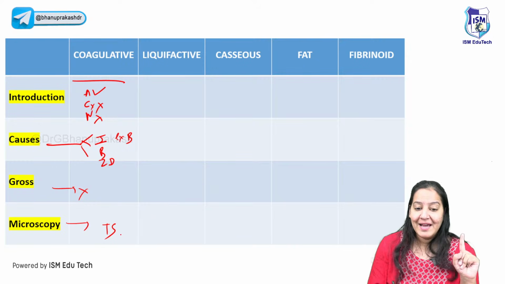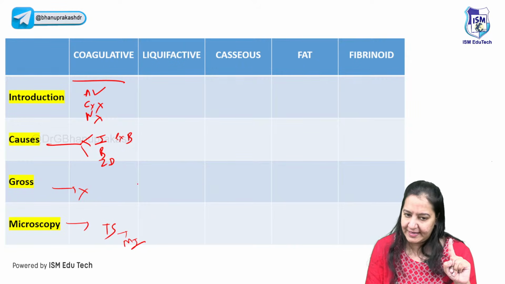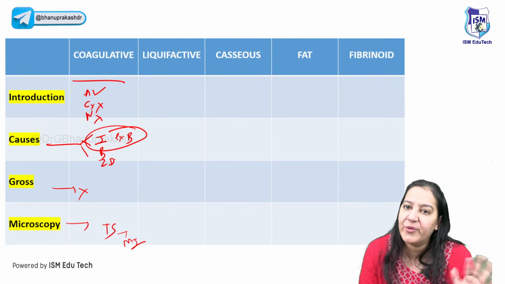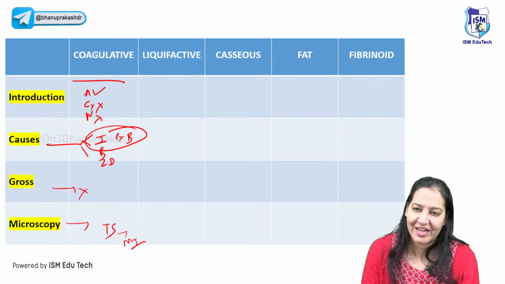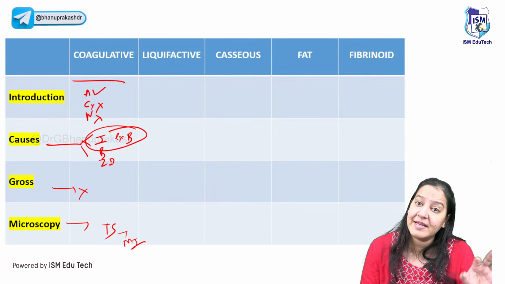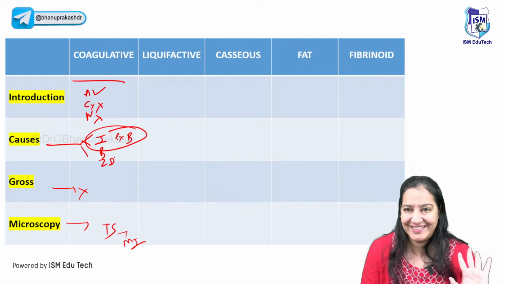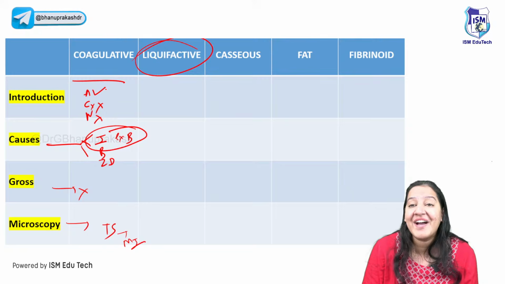We are done. Yes, MI will be a cause here. One of the causes, ischemia of all organs including heart. In MI, the ischemia of the heart is occurring, right? So yes, Vivek, you are absolutely right. Ischemia of all organs including heart also, but not brain. Not brain. So coming on to the second one, liquefactive necrosis.